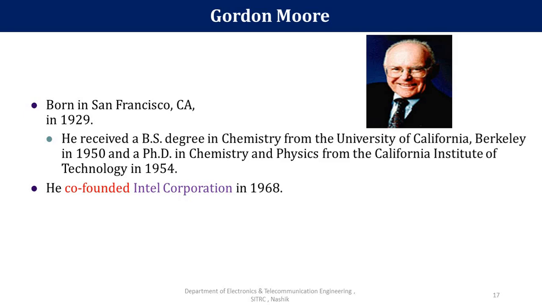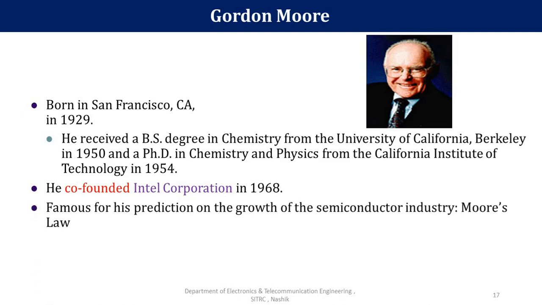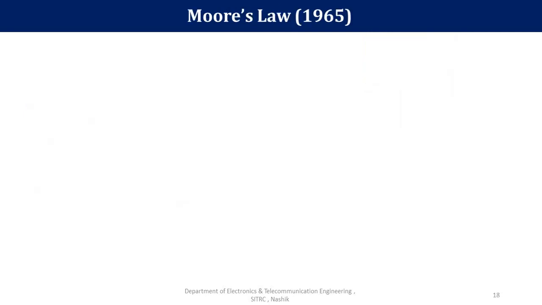Gordon Moore is a co-founder of the industry. And what is he famous for? He is famous for the prediction for the growth of the electronic industry made by Moore's law, and how we can fabricate different ICs and switch from SSI to MSI, MSI to LSI, LSI to VLSI. This prediction was given by Gordon Moore.